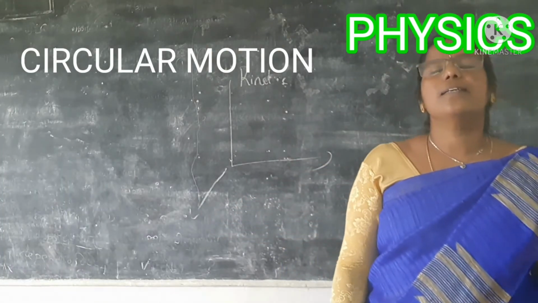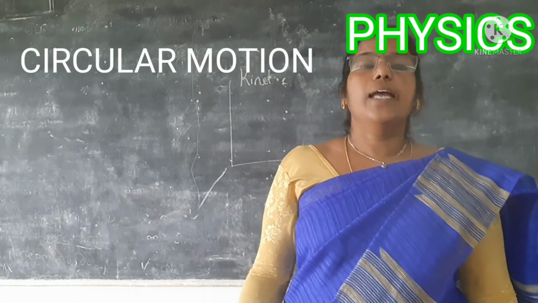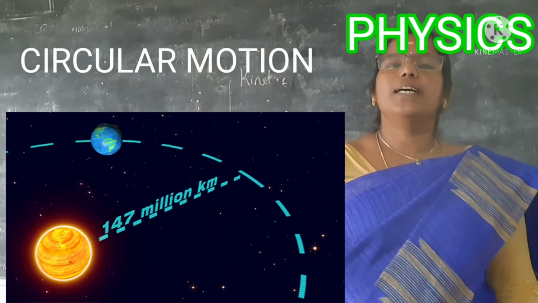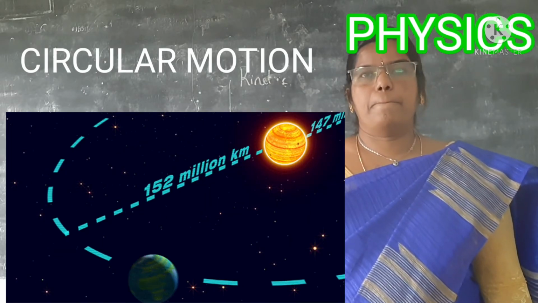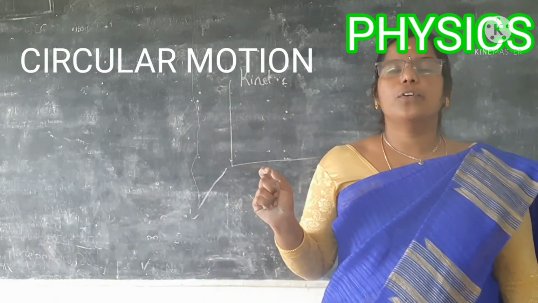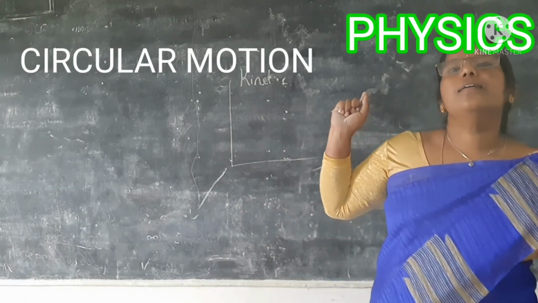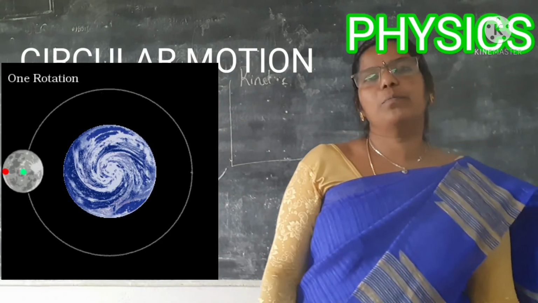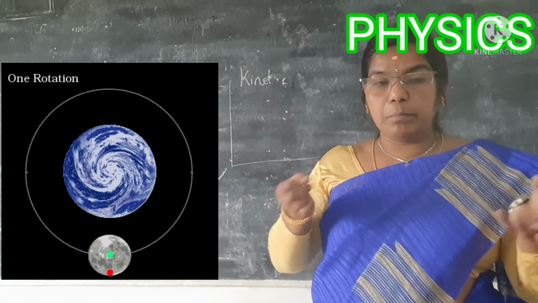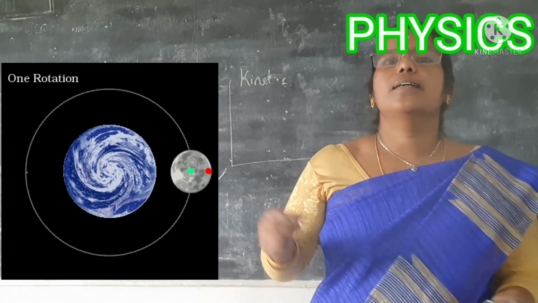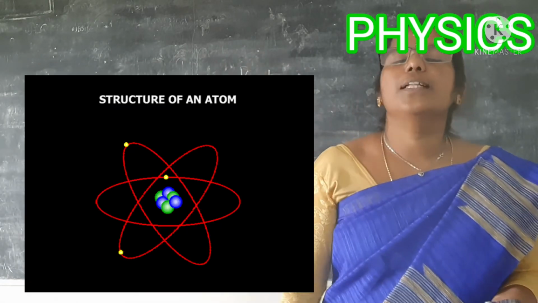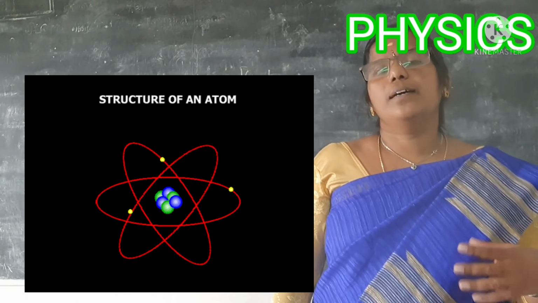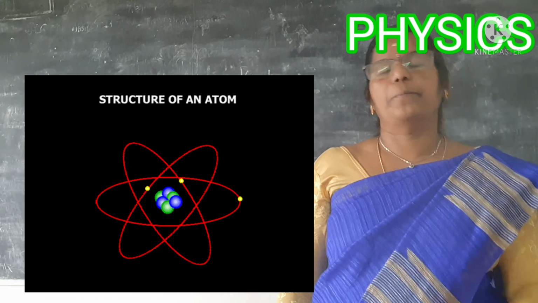So it is called a circular motion. Example, our earth moving around the sun is an example of circular motion. The Moon moving around the earth is an example of circular motion. And in microparticles, electrons moving around the nucleus of the atom have circular motion.